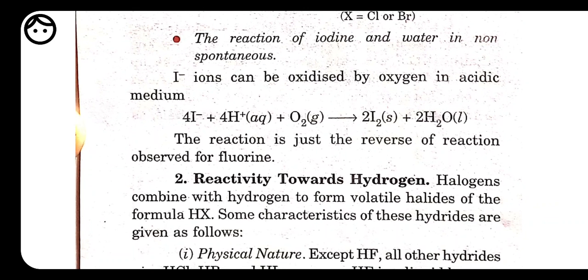Okay, now we have reactivity towards hydrogen. Here halogens combine with hydrogen to form volatile halides. Whenever the combination between a halogen and any element takes place, they form their halide. So whatever halides these halogens form, they are volatile in nature, with the formula HX, where H represents hydrogen and X represents halogen. H has one positive charge, and X has a negative charge, one positive and one negative charge. So here the formula will be HX. Okay, so here we have some of the characteristics of these halides as physical nature.